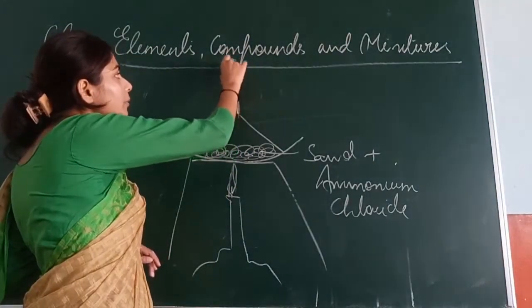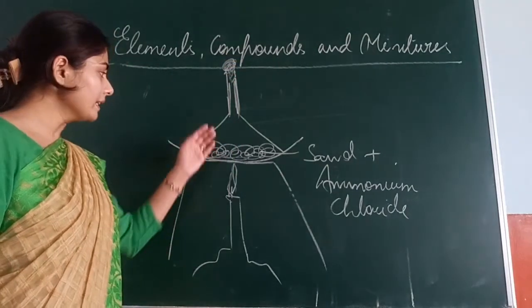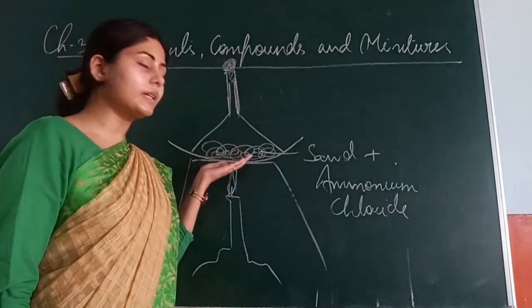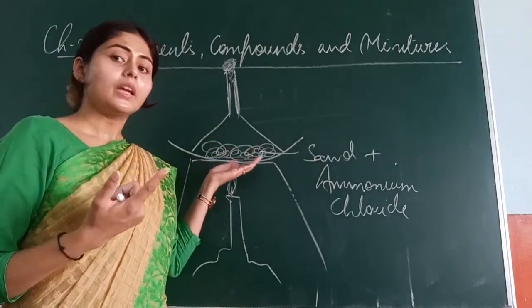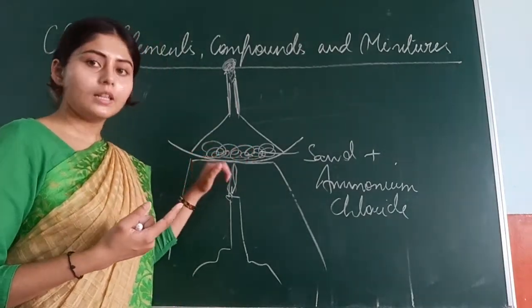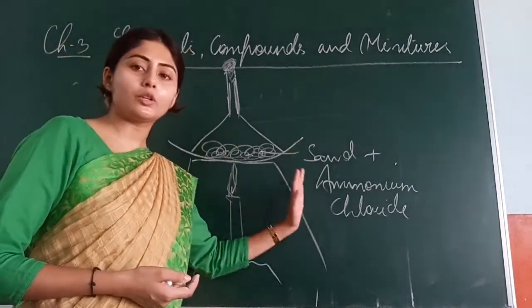So all the ammonium chloride will collect there. The sand does not have the tendency to sublime, so it will remain in the dish. In this way we can separate the sand and ammonium chloride mixture.